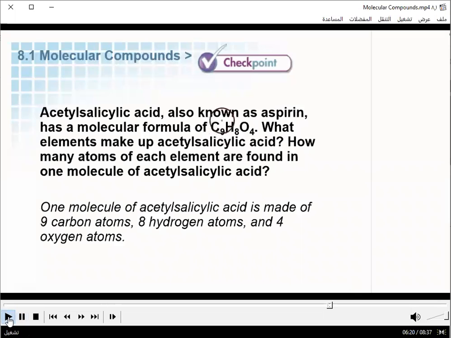From the formula, we can tell there's carbon, hydrogen, and oxygen, that there are 9 atoms of carbon, 8 atoms of hydrogen, and 4 atoms of oxygen.